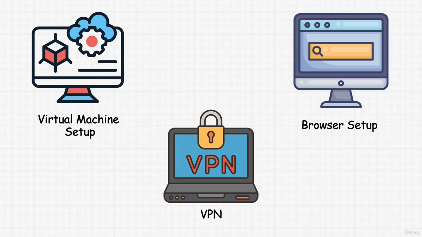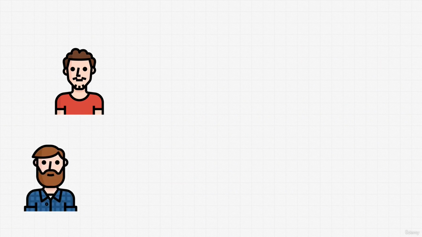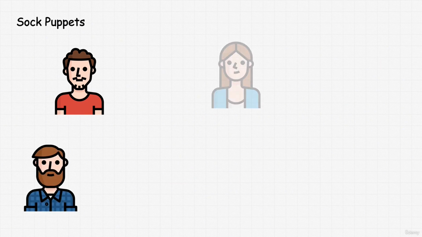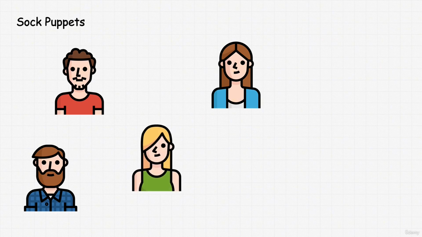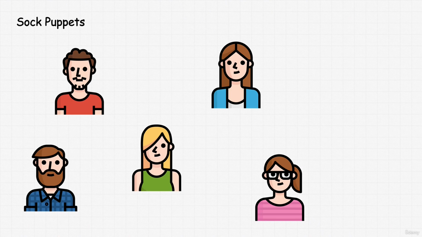But we will also cover sock puppets. Now, this topic explores the creation and use of fake identities, or sock puppets, in the OSINT operations. We will start by defining what sock puppets are and their purpose. Sock puppets are essentially fake online personas used to deceive or manipulate others. Understanding their role is crucial for both ethical and operational reasons.